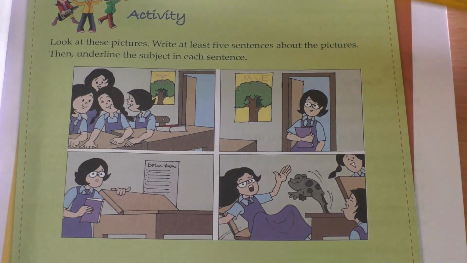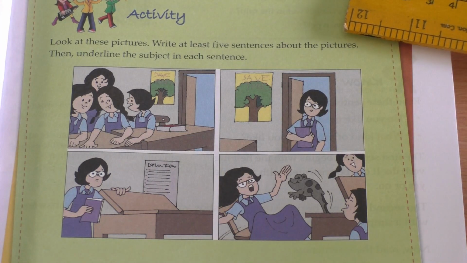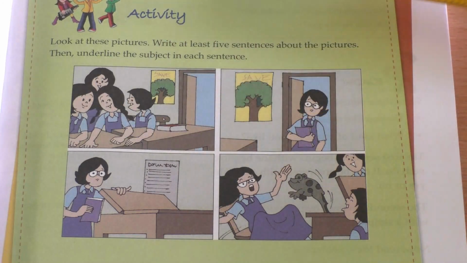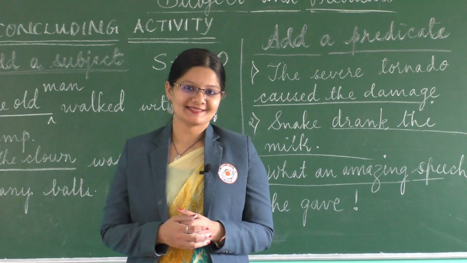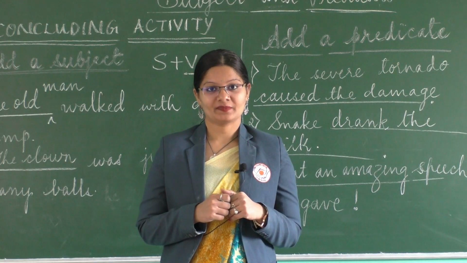So children, you will simply observe this picture, write any 5 sentences of your choice and underline the subject in each sentence. So children, I hope you all like the class and you have learnt something.